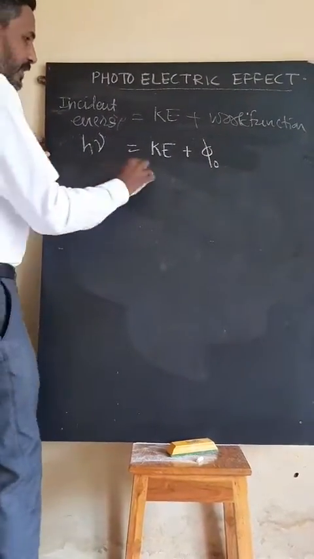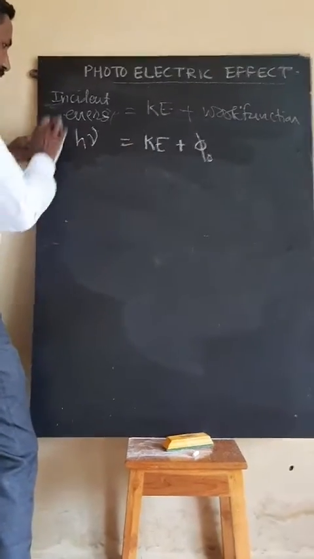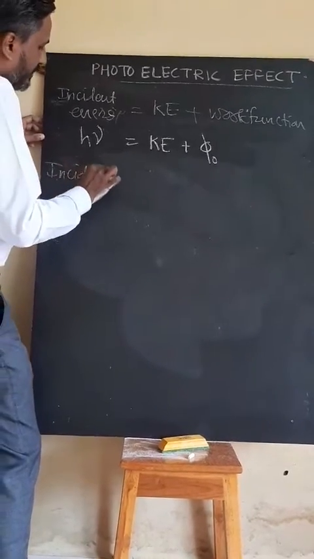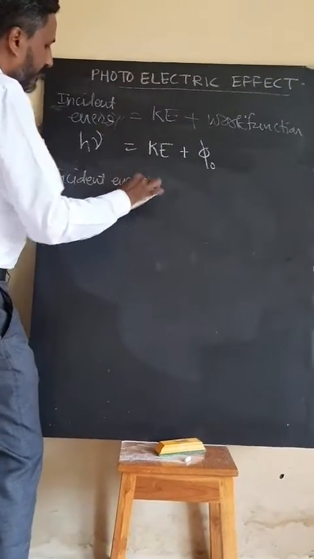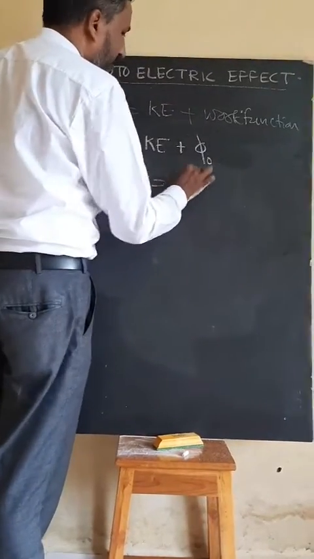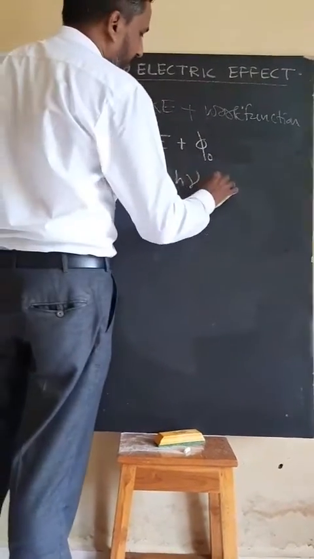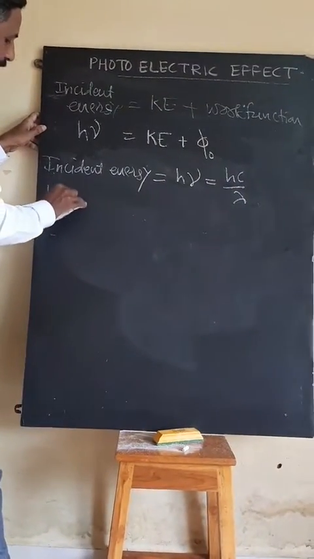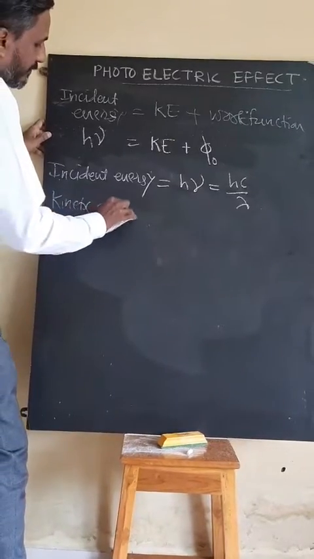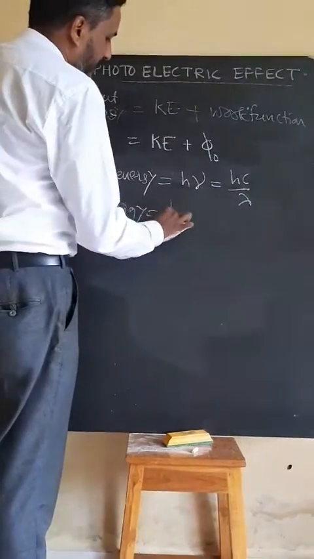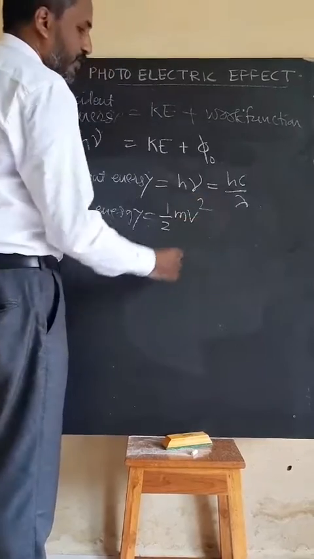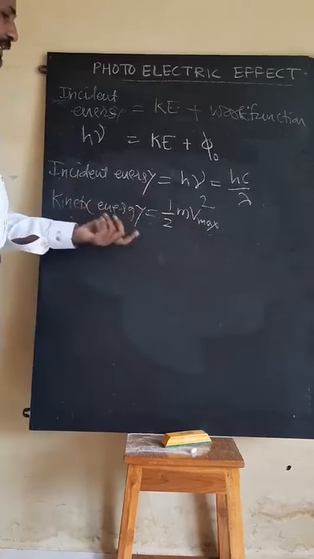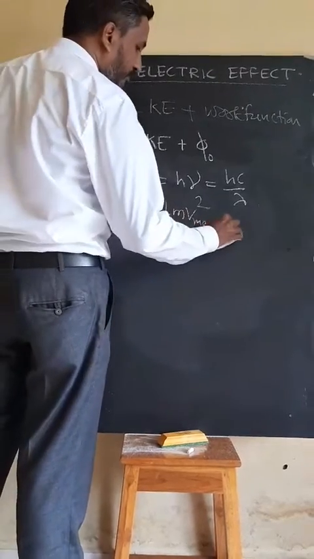Now, there are a number of formulas for incident energy. I am writing them one by one here once again, so use any one formula and prepare the equation. Incident energy is given by one formula h nu, another formula hc by lambda. Then kinetic energy, basic formula half mv square. Here the electron moves with a maximum velocity, so it's v max, maximum kinetic energy, KE max equals half mv square.